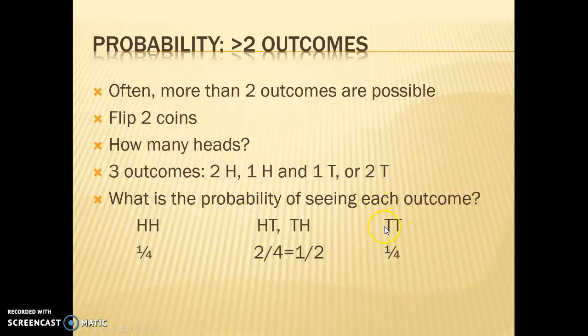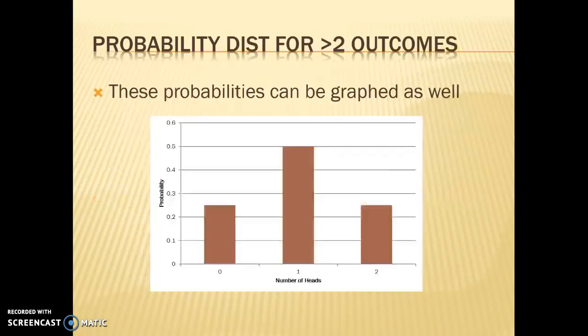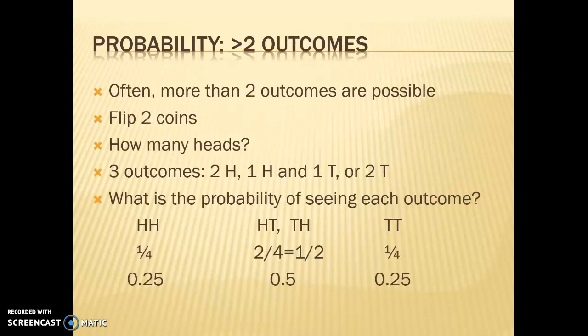And then, of course, the probability of getting no heads is the same as the probability of getting all heads, 1/4, 1 out of 4. We can express those as decimals as well. I'm almost out of time in this section, so when we come back, we're going to talk about graphing these and how we can move into more complicated population distributions, probability distributions.